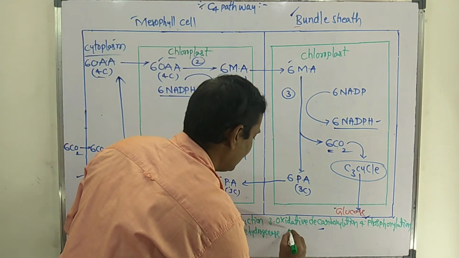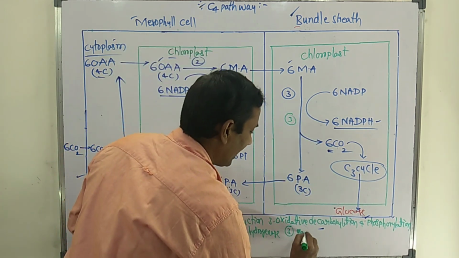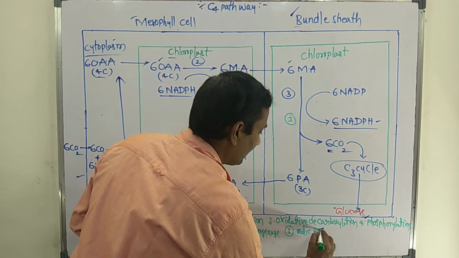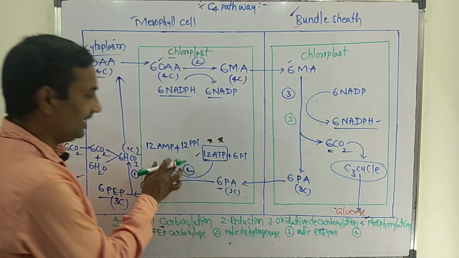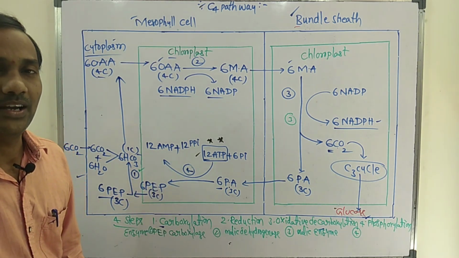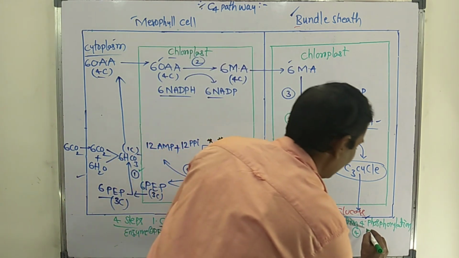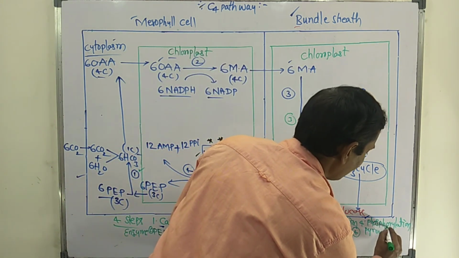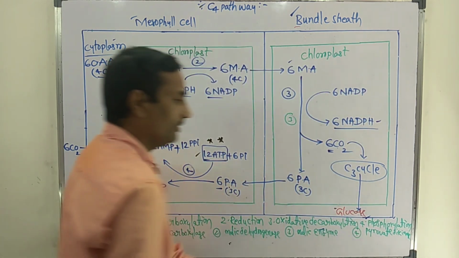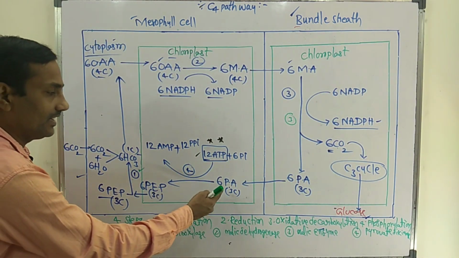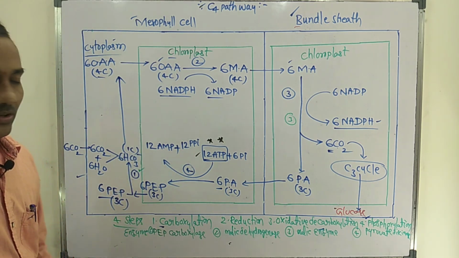The third step is catalyzed by malic enzyme. The fourth step occurs in the presence of pyruvate dikinase, which catalyzes conversion of pyruvic acid to phosphoenol pyruvic acid.